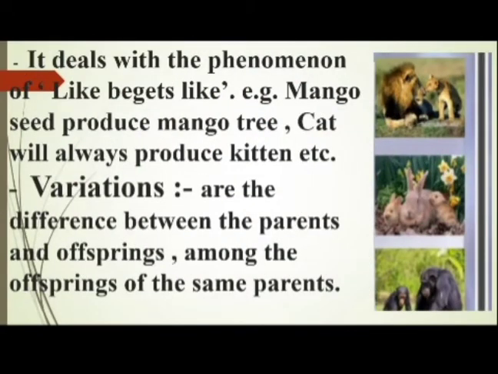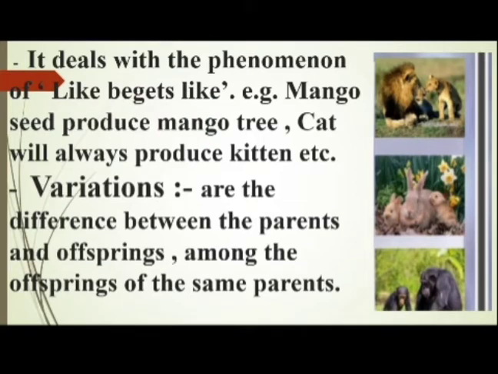Then this heredity deals with the phenomenon of like begets like, means the parents produce the same kind of offsprings. For example, mango seed produces mango tree and cat will always produce the kitten. Such phenomenon is called as like begets like.